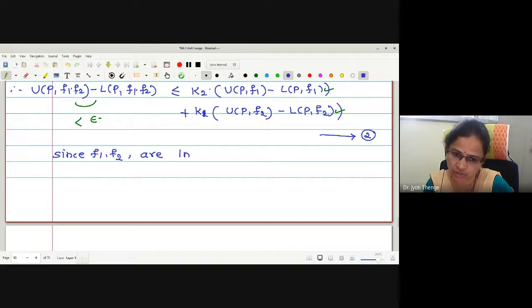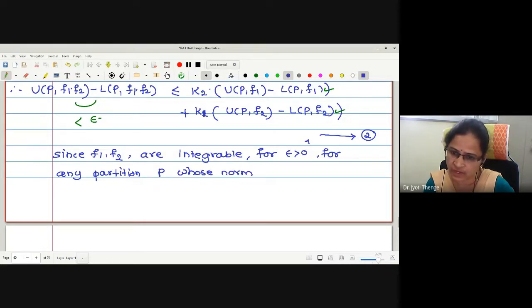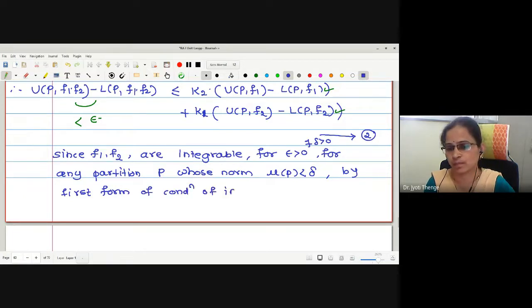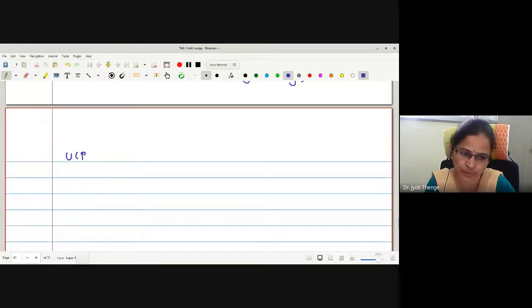Since f1, f2 are integrable, for epsilon greater than 0, for a partition P, there exists delta greater than 0 such that for any partition whose norm is less than delta, by the first form of the condition of integrability, you have to write the values: U P f1 minus L P f1 is less than something.